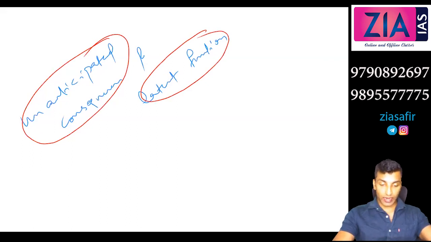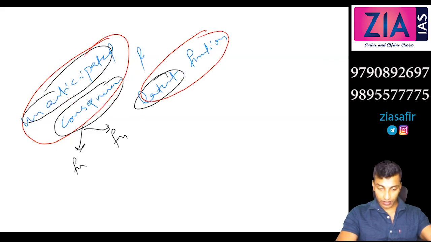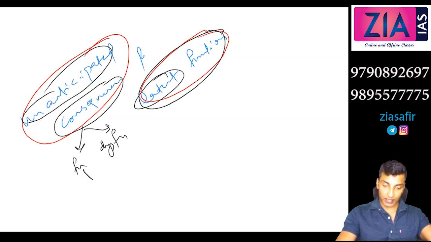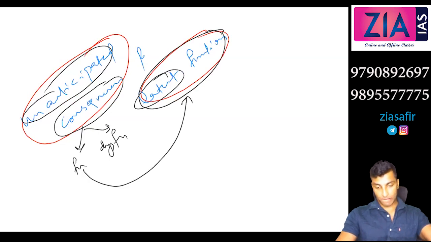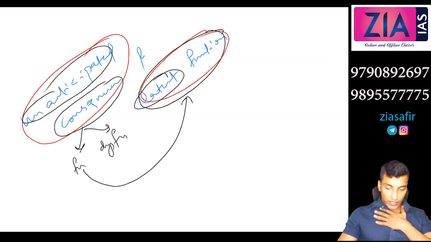See, this part is the same. Unanticipated and latent are both the same. Consequences involve both function and dysfunction. But what is asked? Latent function means only this part is asked. Okay? Yes, sir.